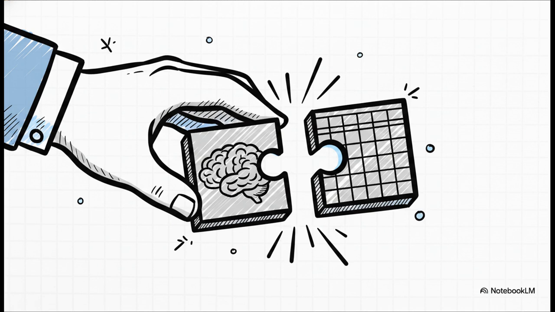You don't need a computer science degree. These platforms use a visual drag-and-drop interface. You literally drag a brain block over, connect it to a Google Sheets tool block, and boom, you've built an agent. It's the ultimate solution for business owners wanting to automate without hiring a whole dev team.